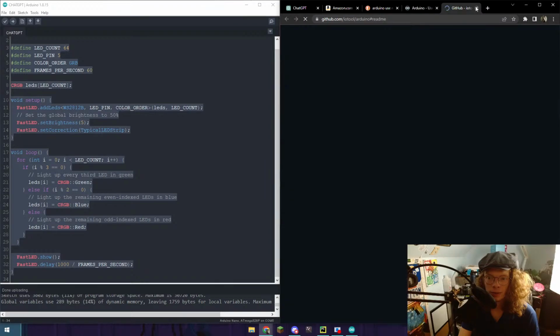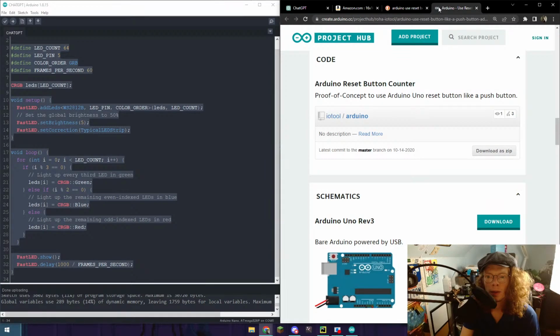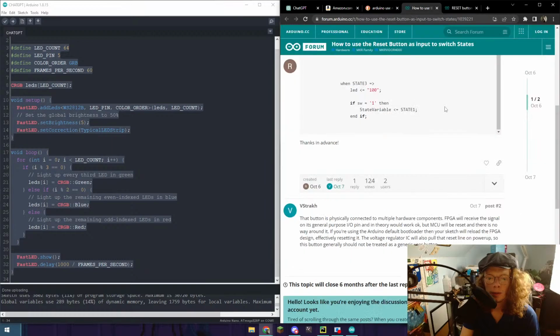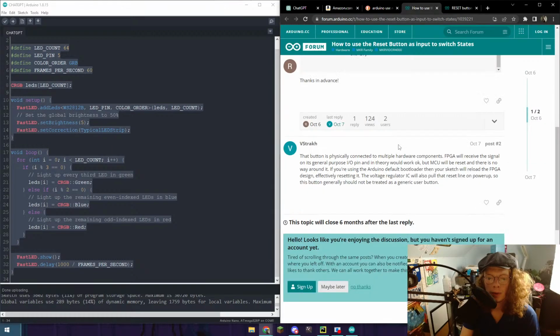Okay. No. Not sure. I see user button. To model hardware components, I do see it would work okay. MCU is reset.